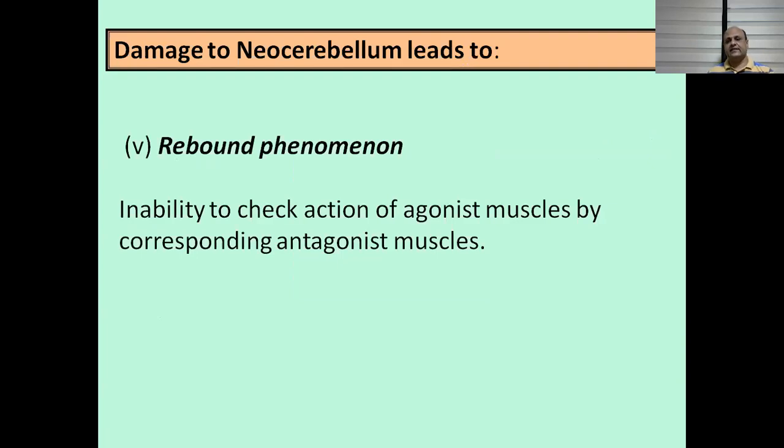So the speech is indistinct here. Another feature of damage to neocerebellum is rebound phenomena. That is inability to check action of agonist muscle by the corresponding antagonist muscle.